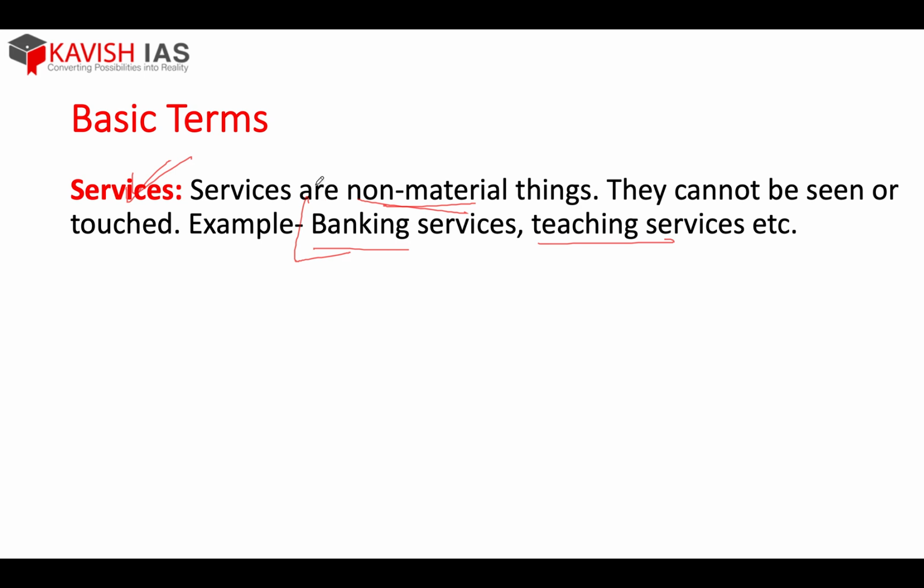They are a very important part of the economy. So goods were things which you can touch, which have utility. Services also have utility. Goods are tangible in nature, and services are non-material things. You cannot see or touch them. Examples: banking services, teaching services, insurance services, hotel services, all these are services. Two things are very important in any economy: one is your goods and the other is your services. So by now you know what goods are and what services are.